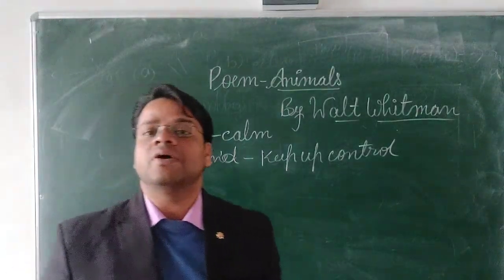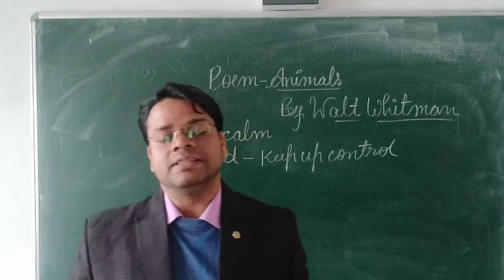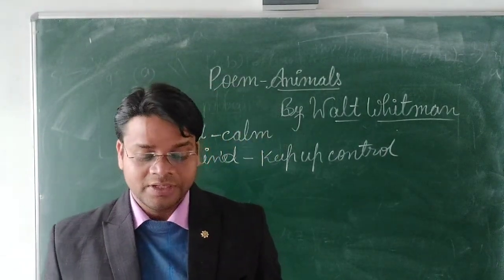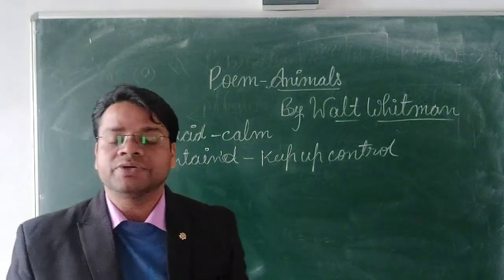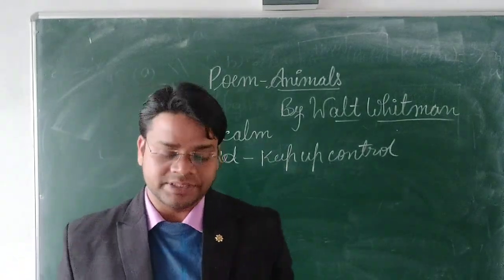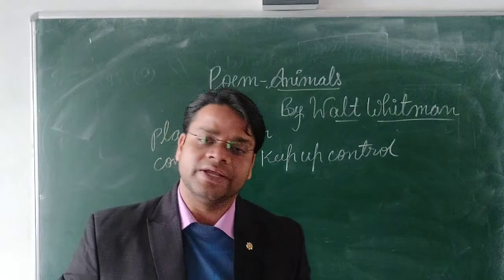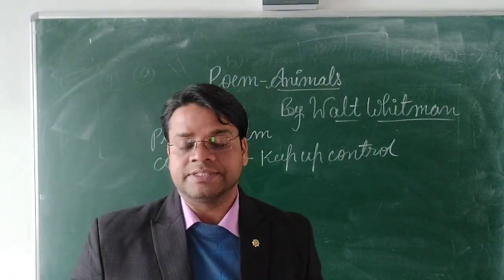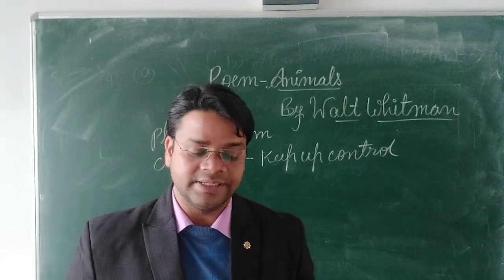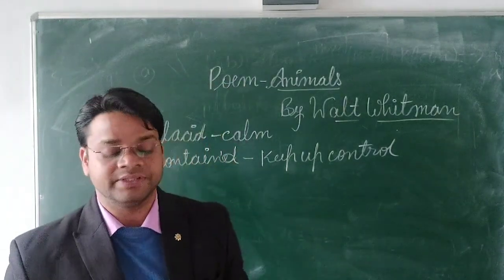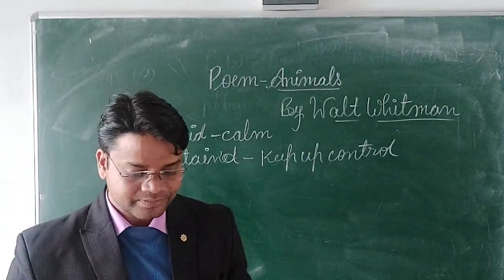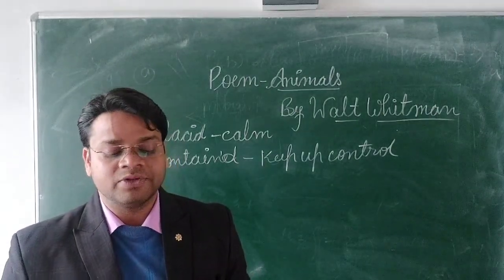But animals are very placid, very peaceful, very calm, and they do not complain about anything to any person. So he just wants to live with them only, because they are so calm and peaceful. I stand and look at them long and long.